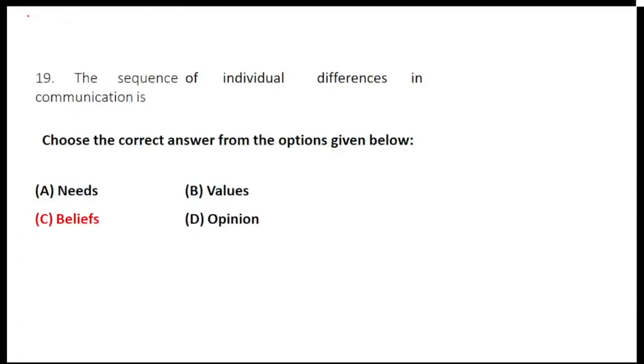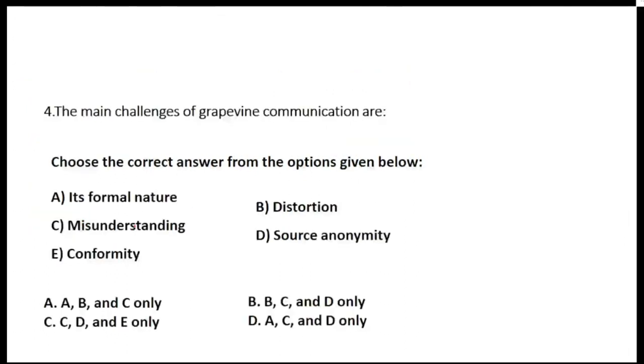We know that individual differences can be hereditary, can be due to social factors, or due to environmental factors. So those differences come with the sequence of what? It comes with the sequence of belief system. So yes, the right answer for question number, sorry, here I have just made a mistake. That is question number 4. So here this is question number 4. So it talks about what? Beliefs. Okay, some students have the sequence wrong, so it's okay.